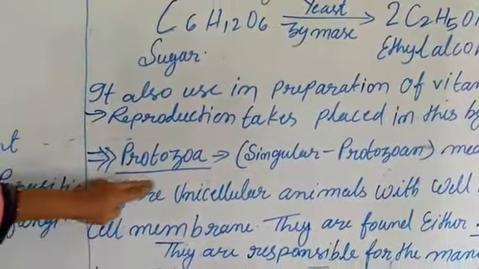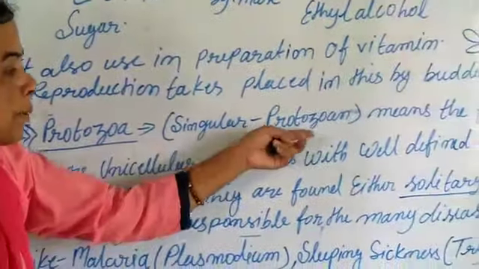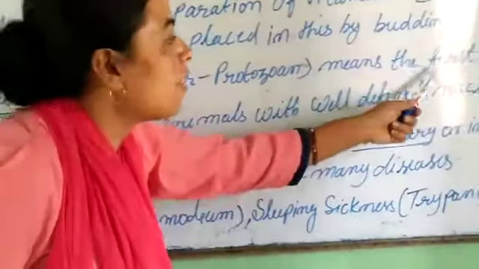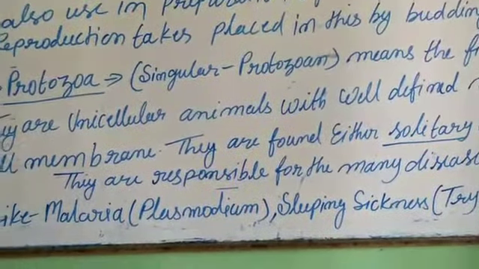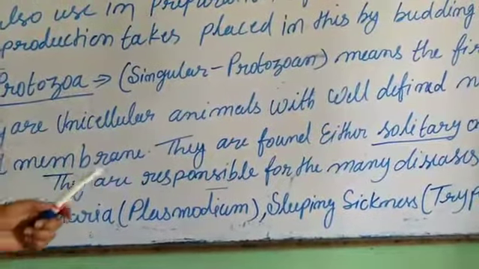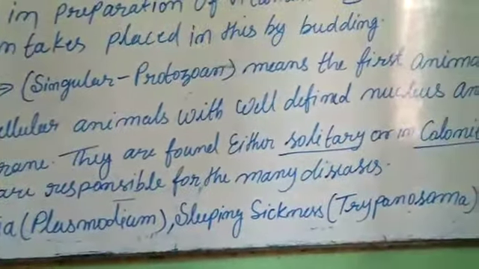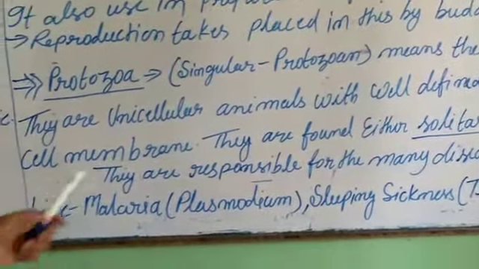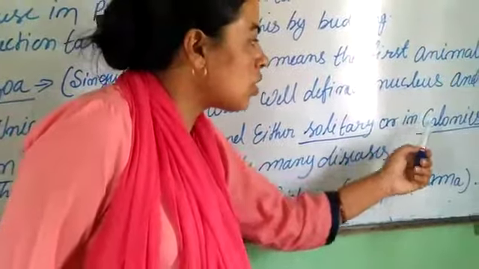The last one is protozoa. Protozoa, the singular form is protozoan. It means the first animals. Protozoans are also called first animals. They are unicellular, it means they have one cell. Animals with a well-defined nucleus and cell membrane. They are also found solitary or in colonies. Colonies means